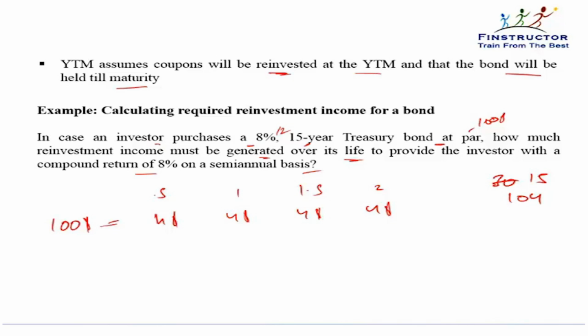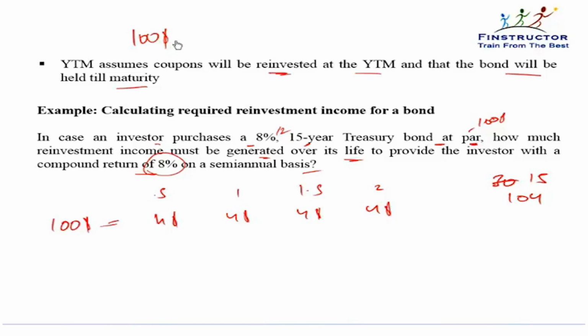The question asked is how will the investor earn a return of 8% on a semi-annually compounded basis? How much has the investor invested in this bond today? $100, because he has purchased the bond at par.